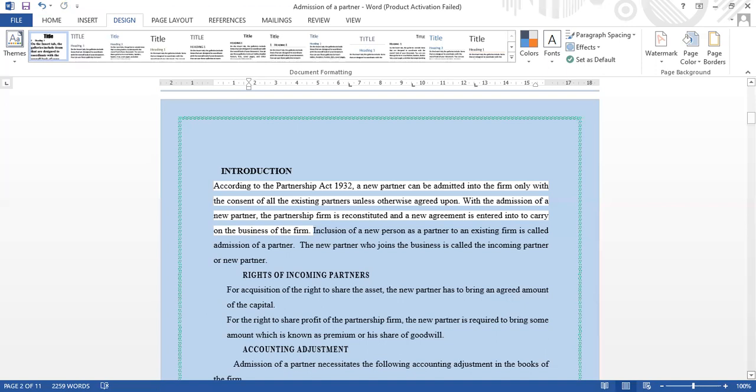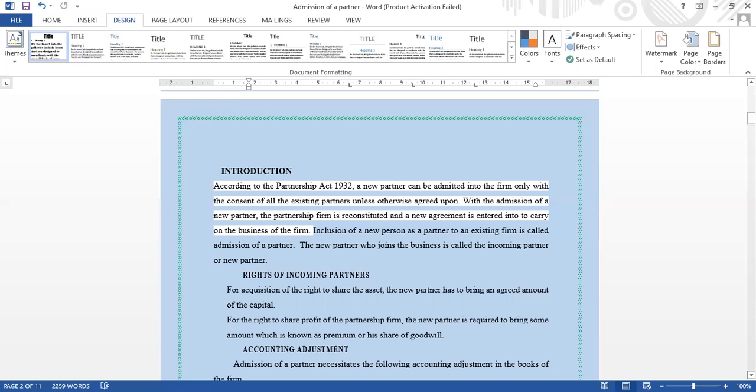Then we can see the rights of incoming partners. For acquisition of the rights to share the assets, the new partner has to bring an agreed amount of the capital. For the right to share profits of the partnership firm, the new partner is required to bring some amount, which is known as premium on his share of goodwill.